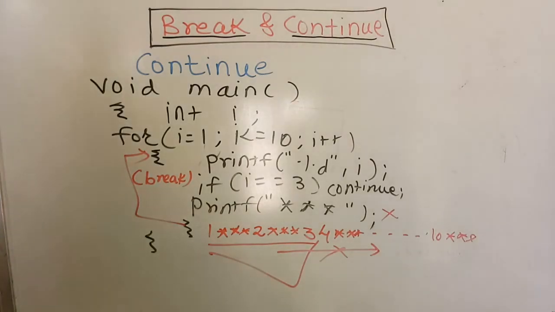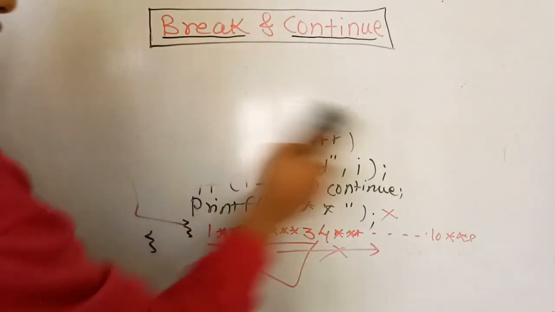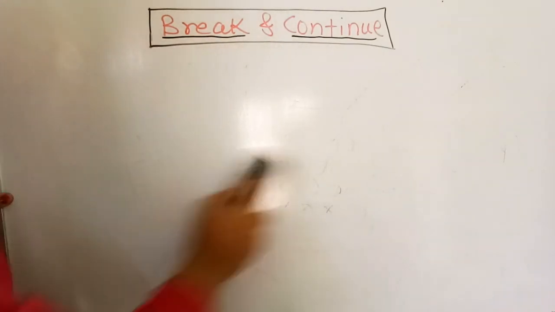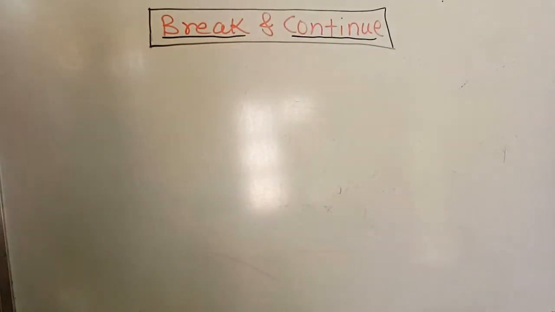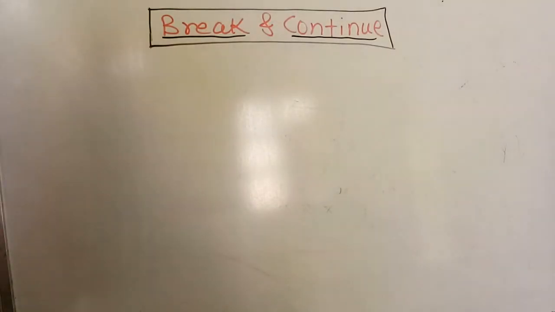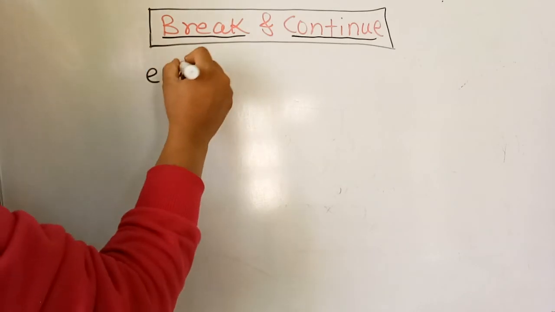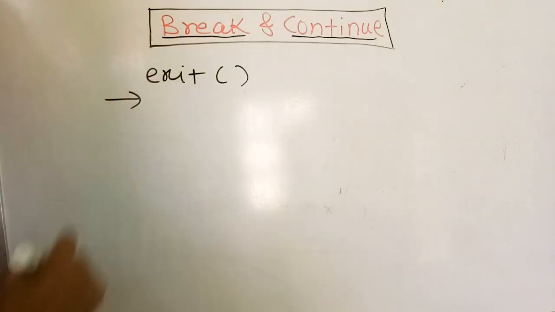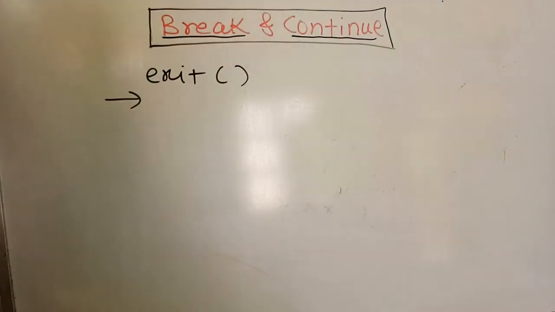Continuing with the same section. Next, there is a function that is known as the exit function. What does this actually mean? The exit function terminates the execution of the program totally. This is an alternative way of exiting, apart from the keyword return.